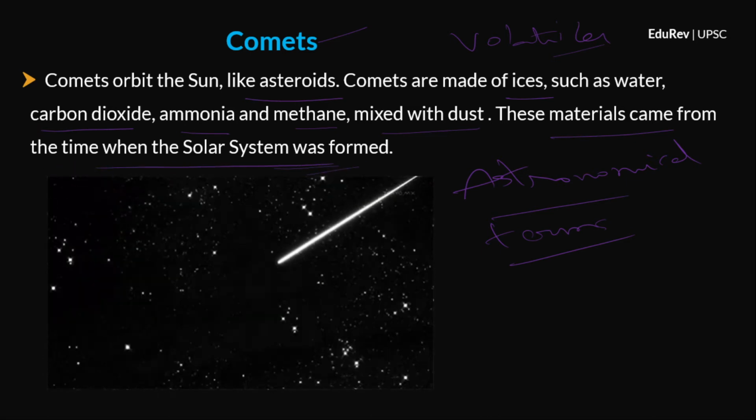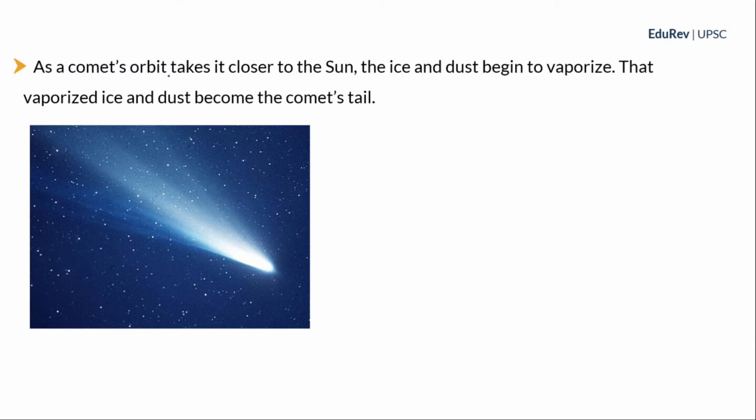Clear? Now, comets have tails, right? So that is one of the most prominent features of a comet. So how does this tail come? Let us first understand that. As a comet's orbit takes it closer to the sun, the ice and dust begin to vaporize. That vaporized ice and dust becomes the comet's tail.